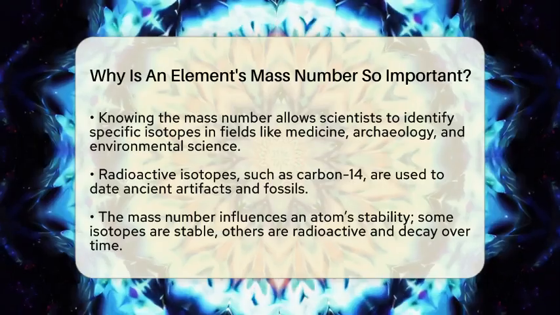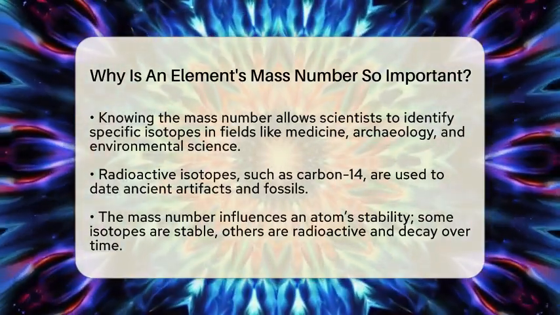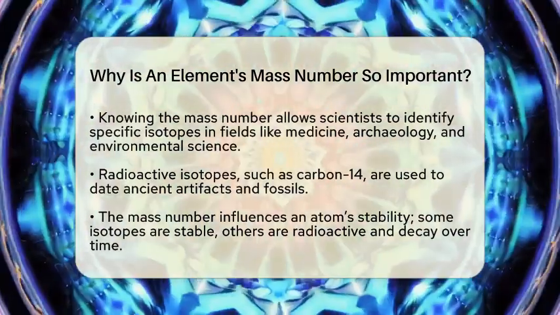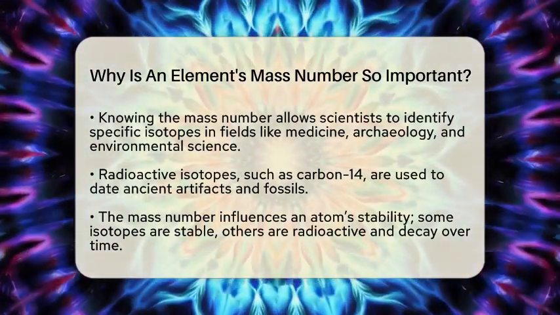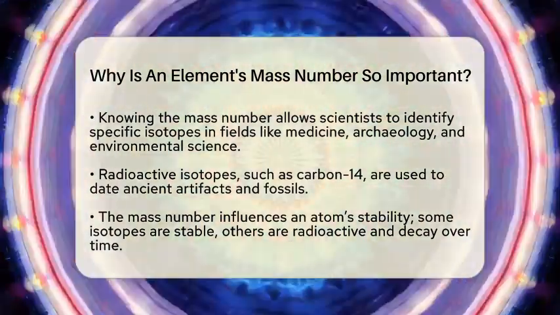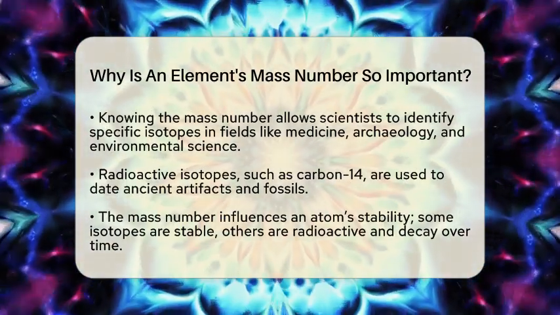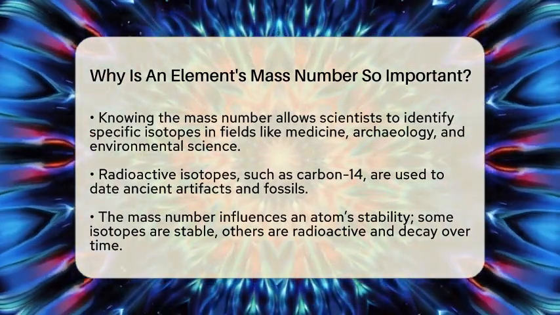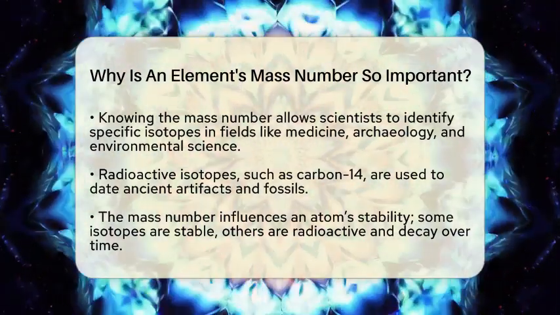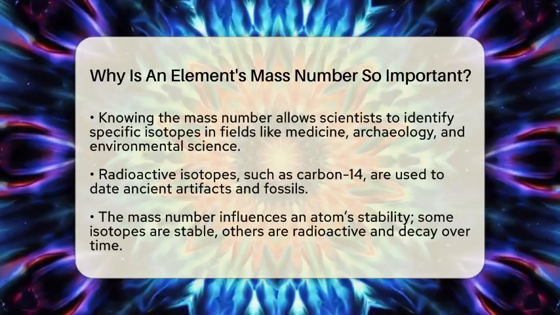The mass number also influences how stable an atom is. Some isotopes are stable, meaning they don't change over time, while others are radioactive and decay, releasing energy. Understanding this helps scientists predict how long an isotope will last and how it might be used.